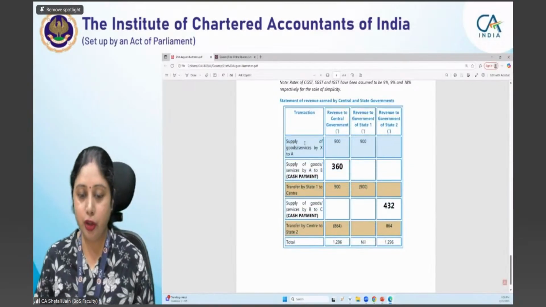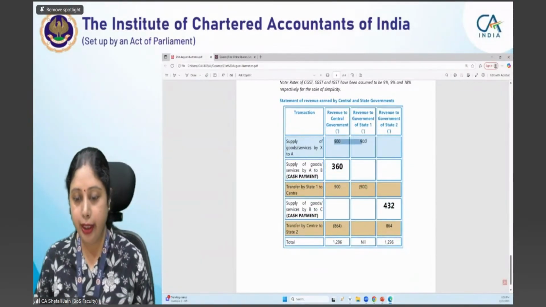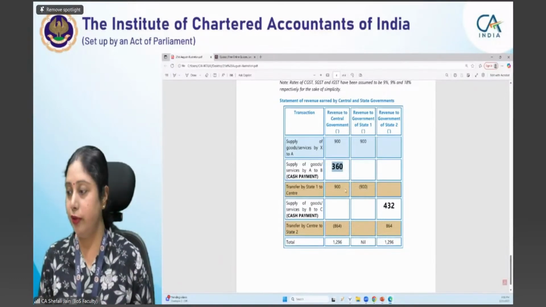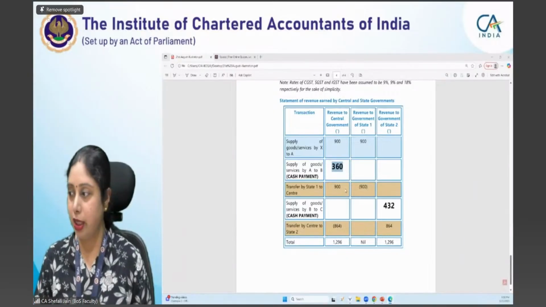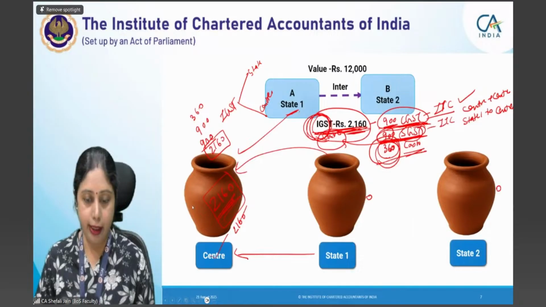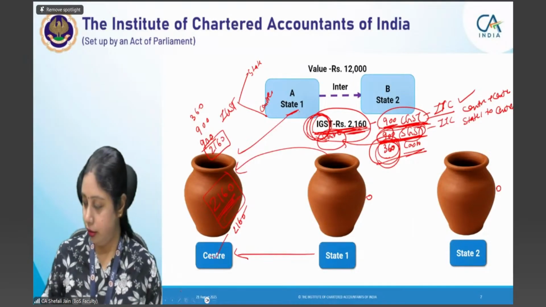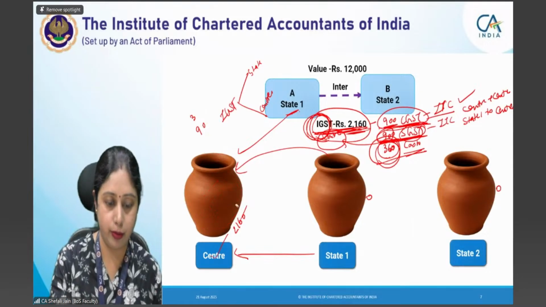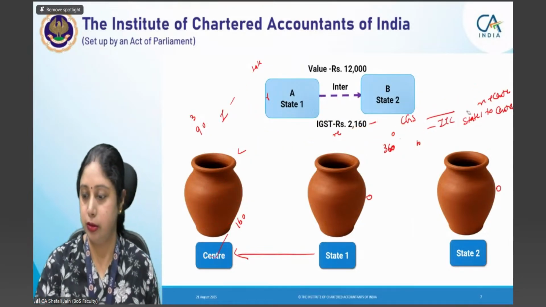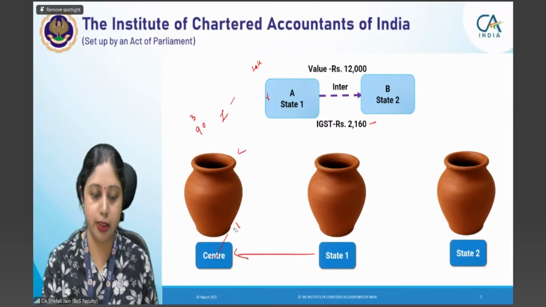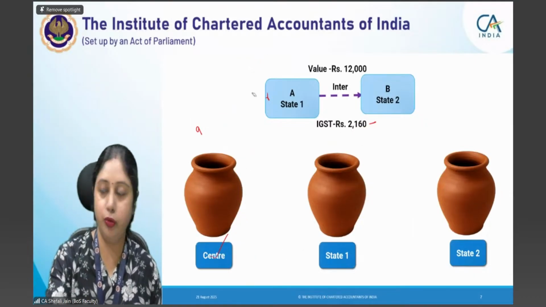That here, first of all, in X2A, 900 credit was there, 360 cash was being paid. Then what is being transferred? 900. This pictorial representation, I think, would have explained you that how the money is being transferred from one point to another. Just to give you again that idea, let me once again go through this. Okay, first of all, erase this one. So this would have explained you the flow of revenue, कि revenue कैसे flow कर रहा है एक जगह से दूसरी जगह पे. I hope you would have got this point.